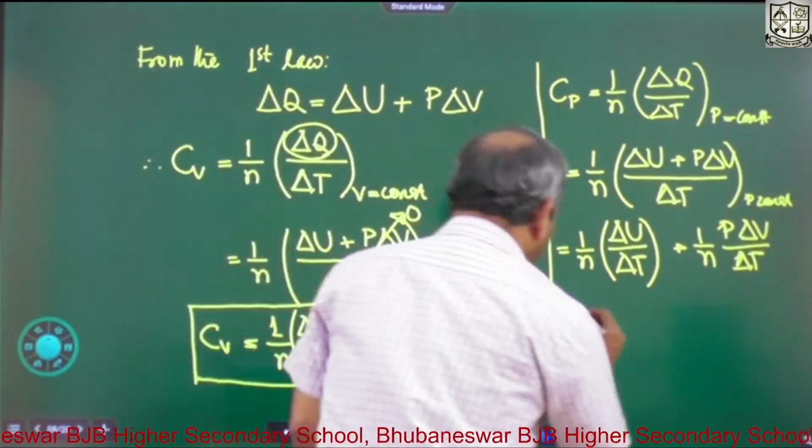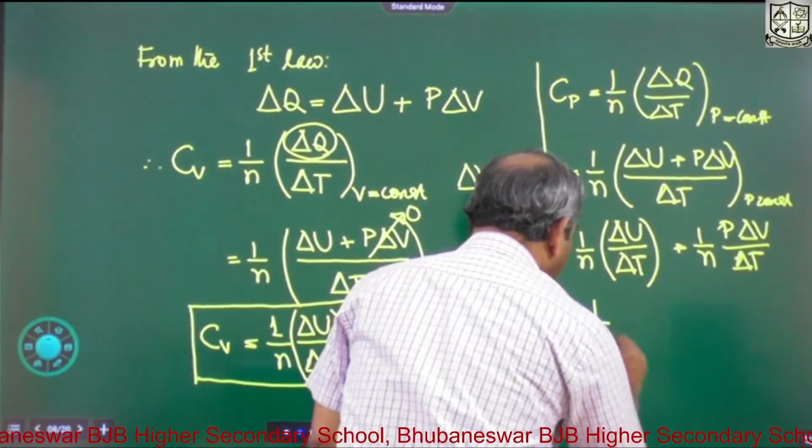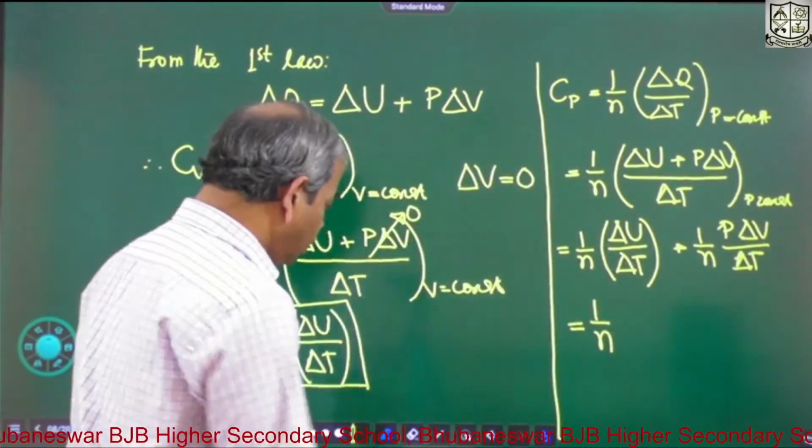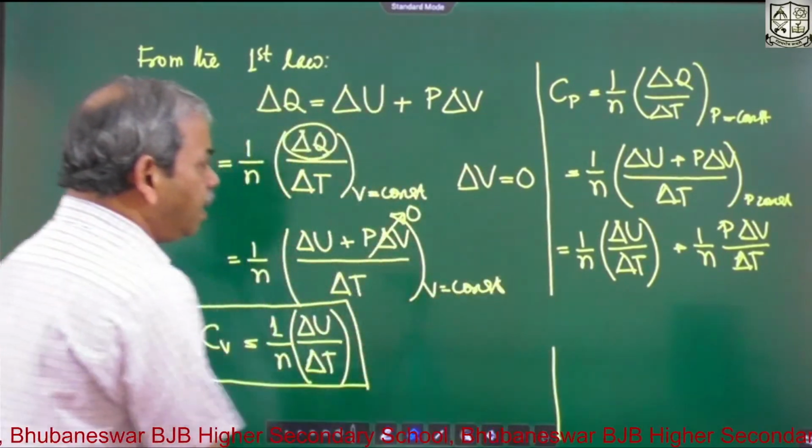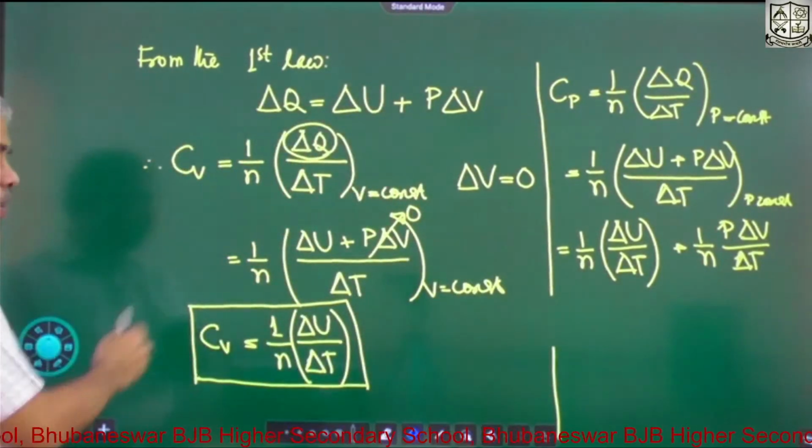So how much is it? Look at the first term, 1 by n delta U by delta T. It is nothing but Cv.